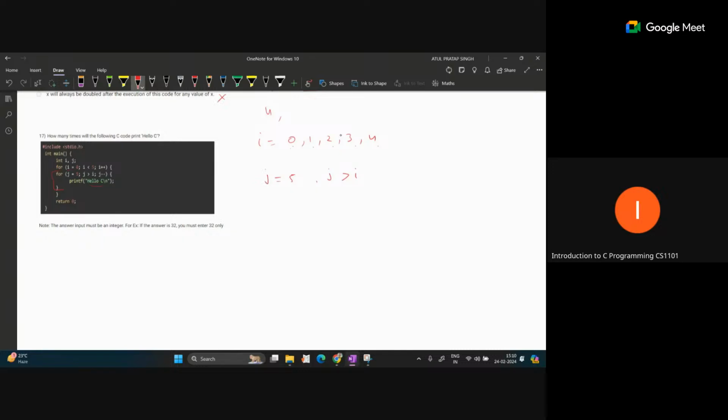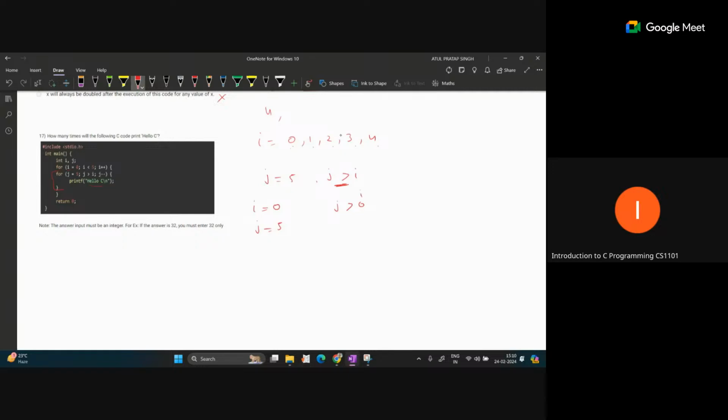Whenever I equal to 0, the j loop will start from 5, and it will run while j is greater than 0.